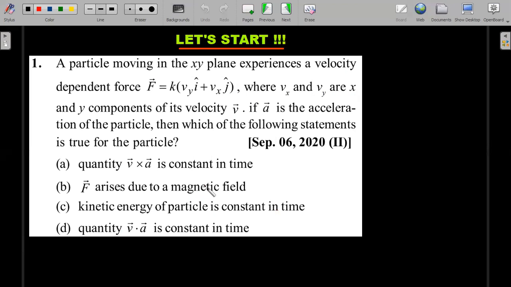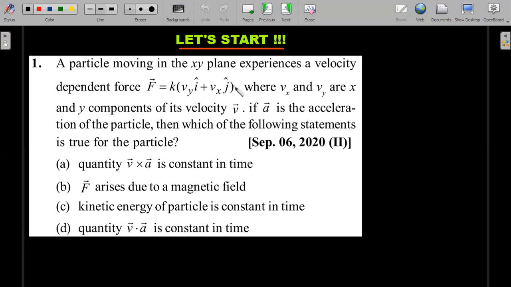Okay, so I think B and C on the first go look the same, right? If F bar arises due to magnetic field and we know that magnetic field doesn't do work, then kinetic energy would have remained constant. If you are very smart, you would have said, it's a single option question. B and C, since they are to be similarly or together correct, they may not be options. So that's the first go. You can't guess any more.